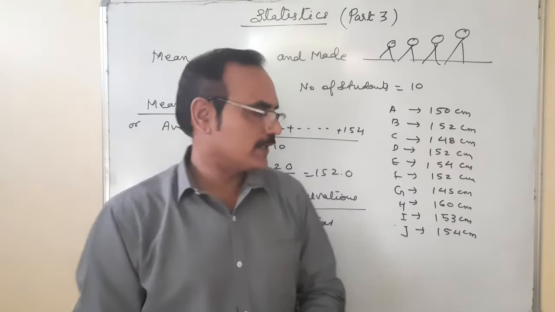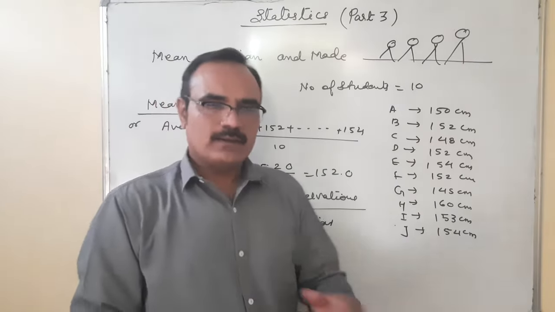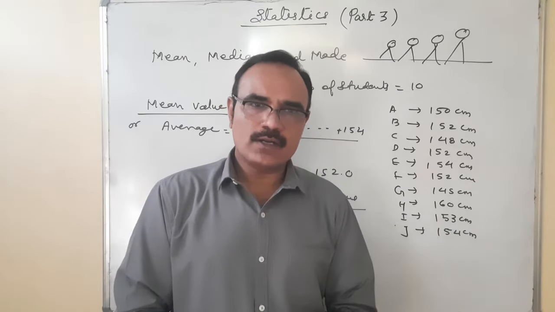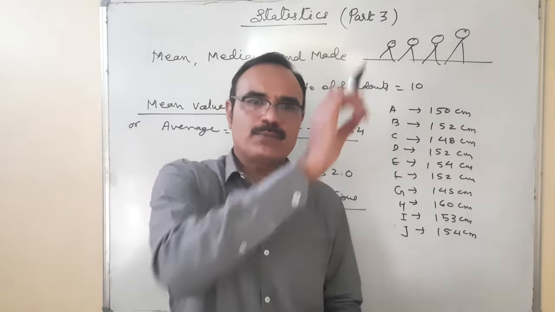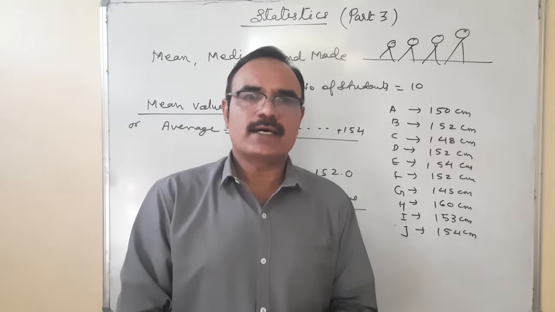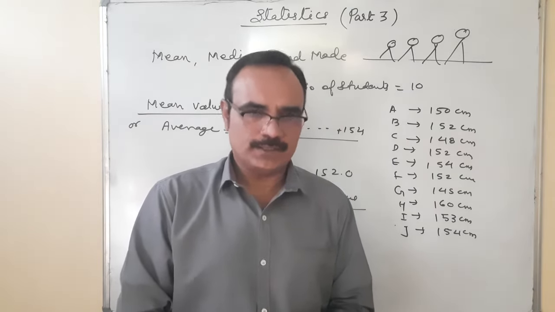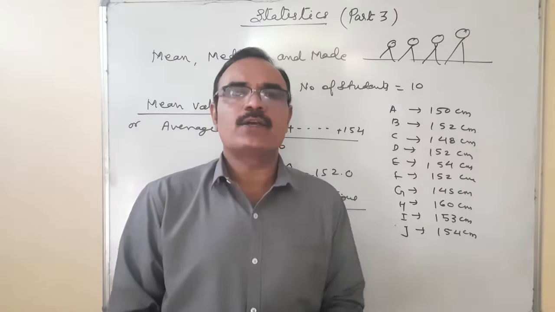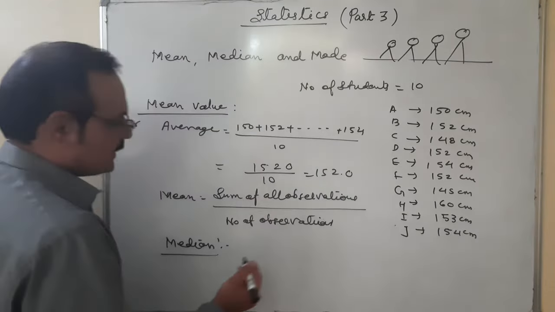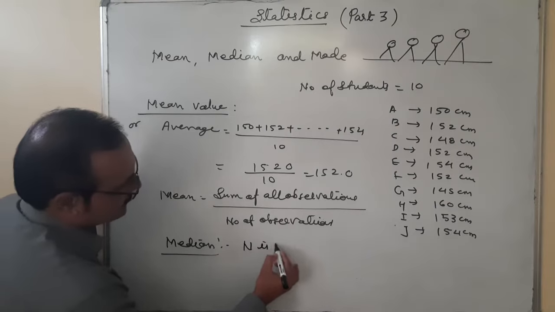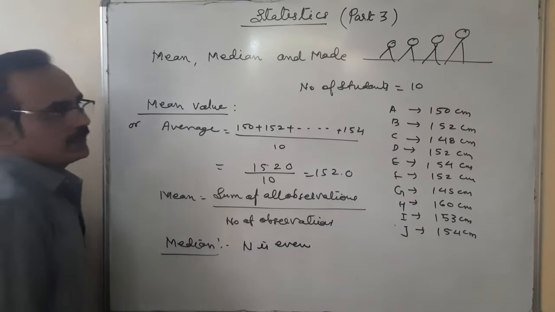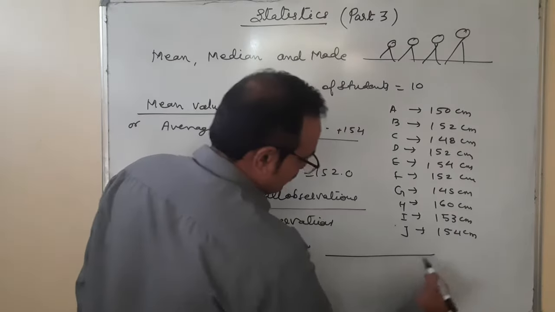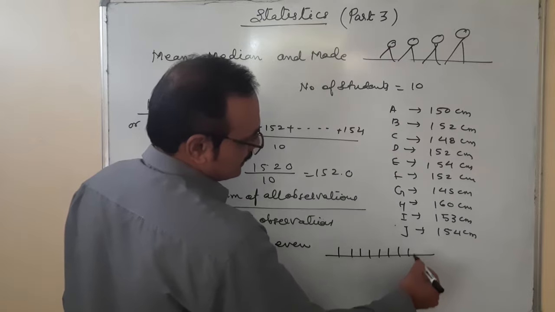This is a simple formula for it. There are 10 students. I'll ask them to arrange in ascending or descending order, and whatever the middle boy is, I'll measure his height. That is called the median height. But here there are two conditions: in the middle there is a single boy or there are two boys. When n is even, like here, the number of students is 10. So when I arrange the 10 students, we have 1, 2, 3, 4, 5, 6, 7, 8, 9, 10.